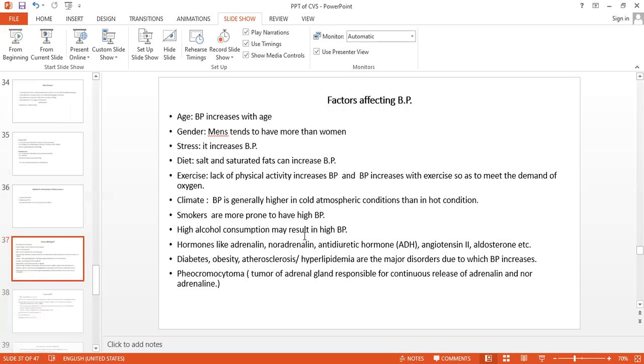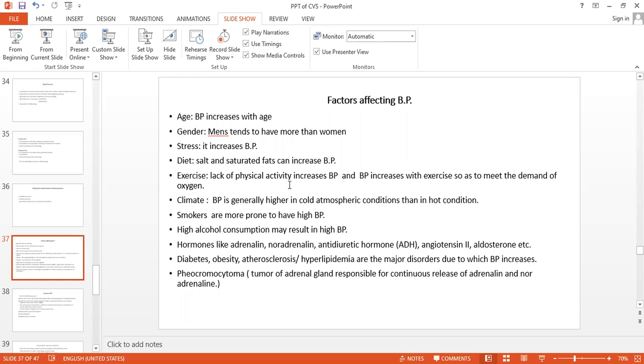Okay, now we will see the factors affecting blood pressure. What are the factors? Age, gender, stress. So don't take stress every time. Do properly, so there is no increase in blood pressure. Diet: salt and salt-related saturated fatty acids will increase the BP. So take sattvic food. Exercise: lack of exercise also increases the BP, and too much exercise will also increase the BP. So it should be within the limit.